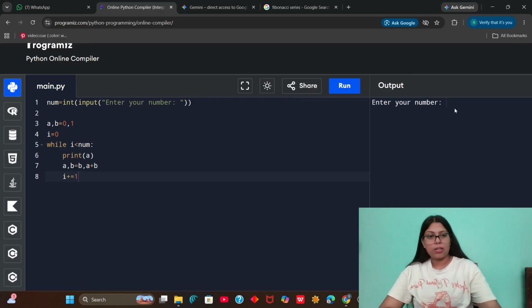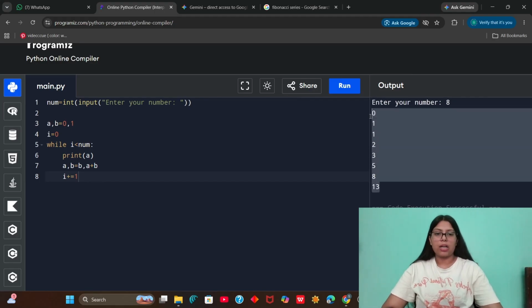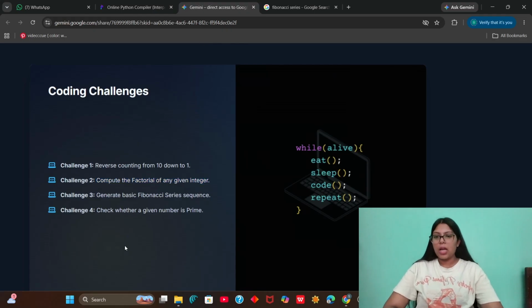So now if I give the value 8 here, what will it do? It will again print the same Fibonacci series that we wanted. So this is how we print the Fibonacci series here.